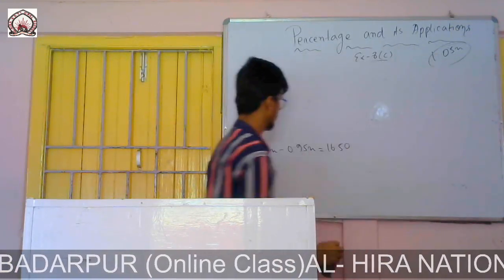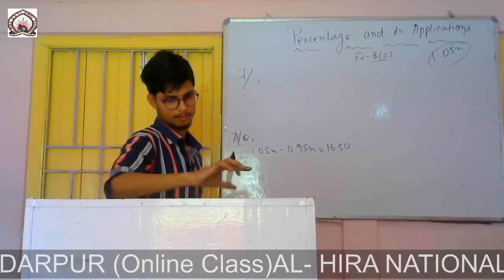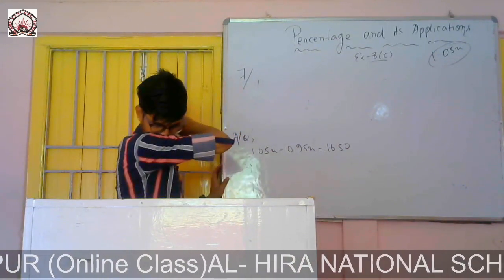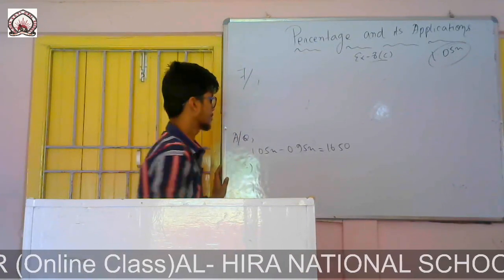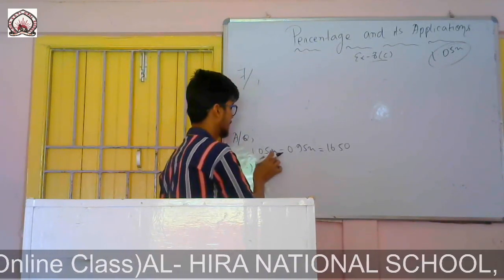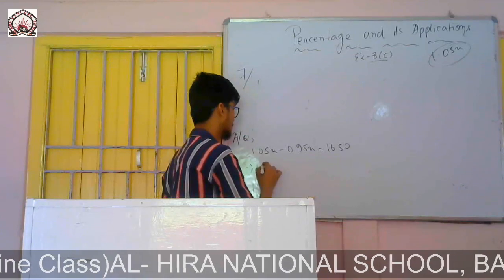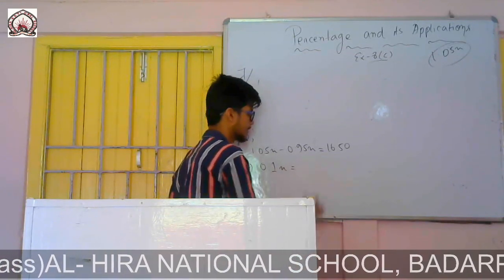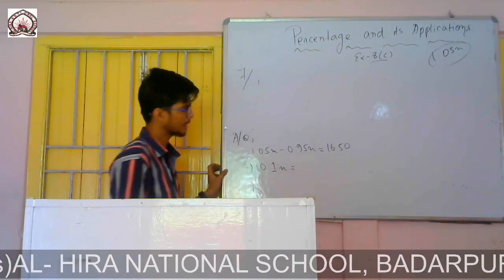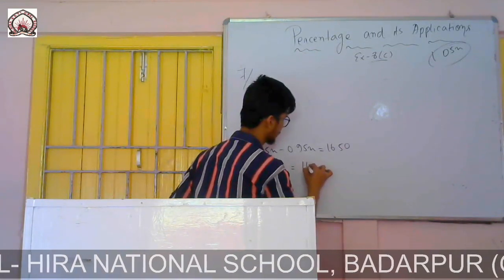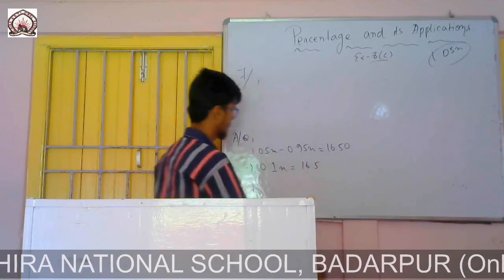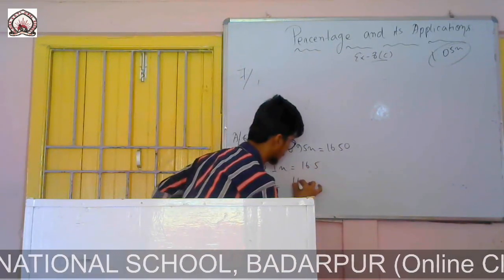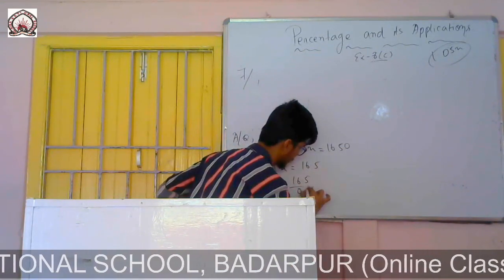So now you solve, you will get the value of x. So it is 0.95 and there it is 0.05. So if I subtract, I will get 0.10. 10 no need to write, only 1 I can write. And there it is 16.50, that means I can write only 16.5. So if I write x, it will be 16.5 divided by 0.1.